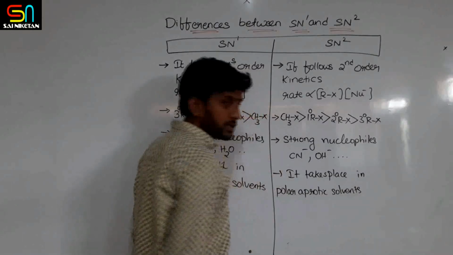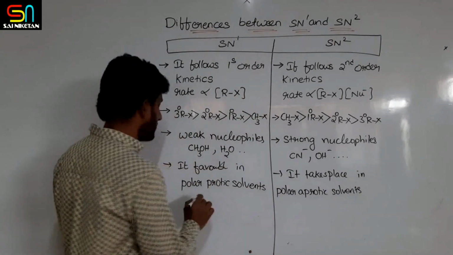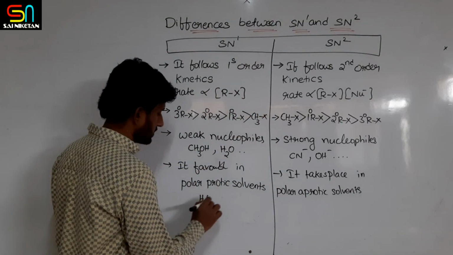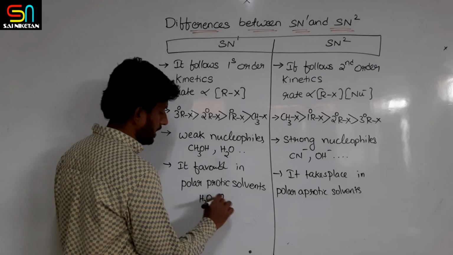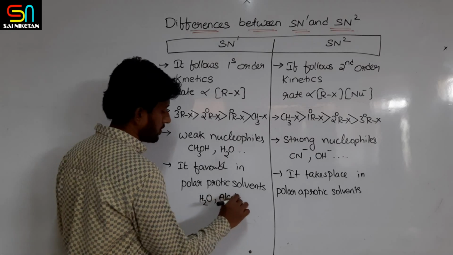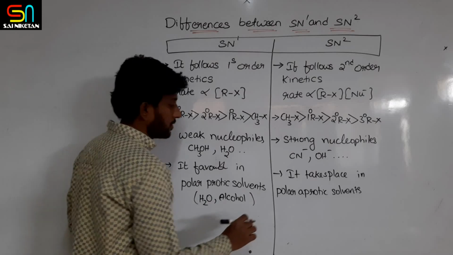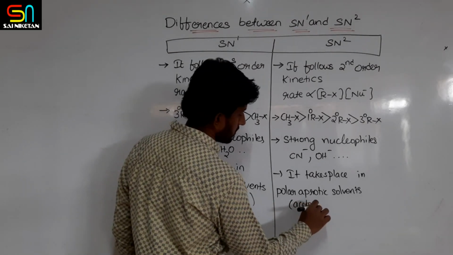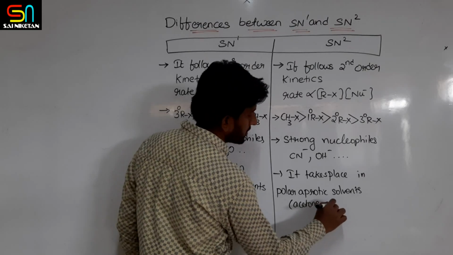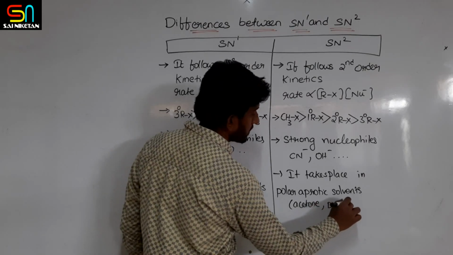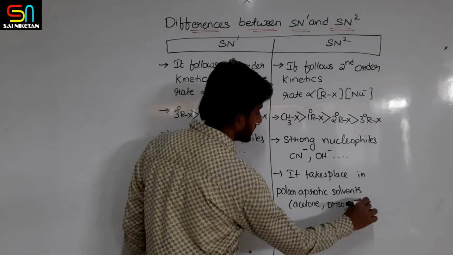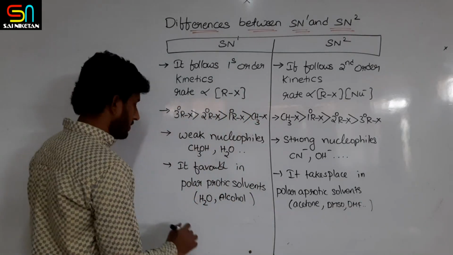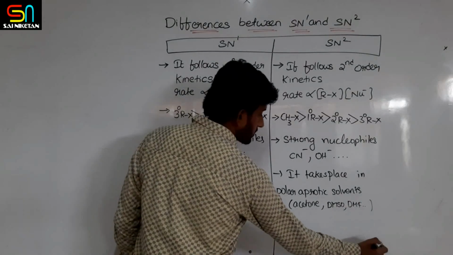Polar aprotic means solvents like acetone, DMSO or DMF. Okay, this is it.